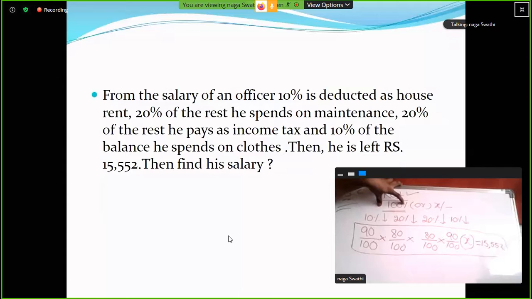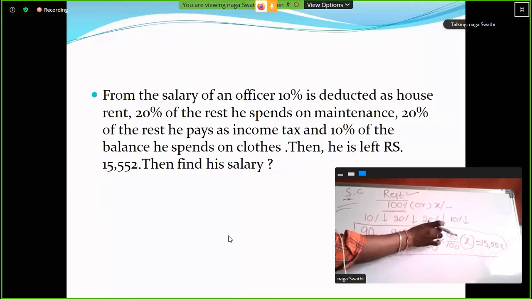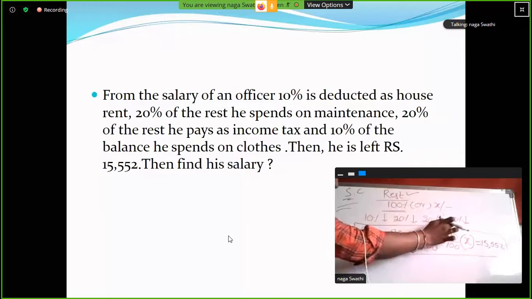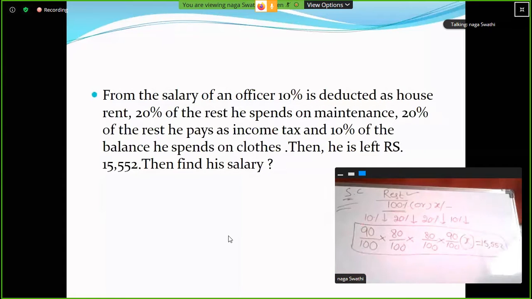Let it be 100%. 100 minus 10%, 90%. The 90% or 90 rupees will become 100%. 100 minus 20%, 80. Now the 80% will become 100%. 100 minus 10, 90% of X. What is the remaining amount? 15,552 rupees. No need for multiplication, no need for other things.